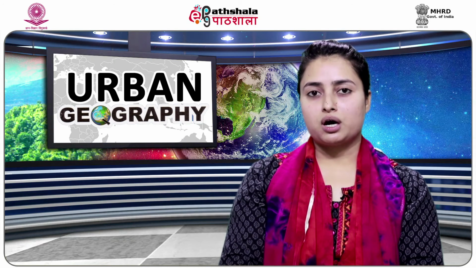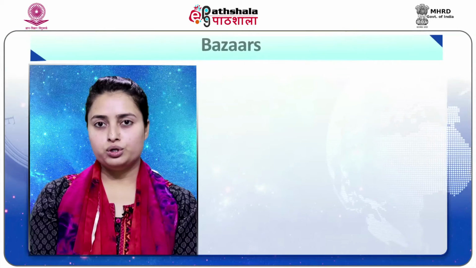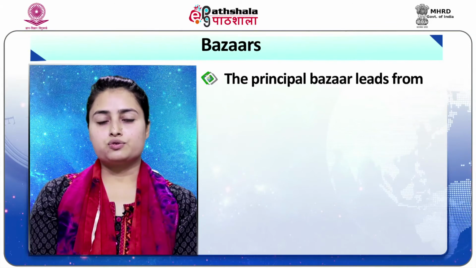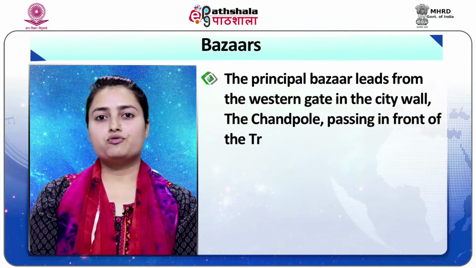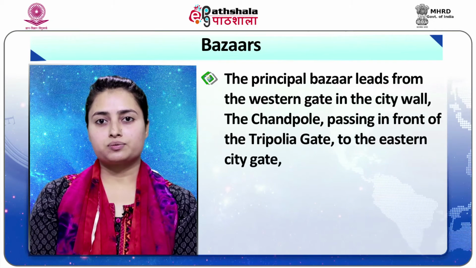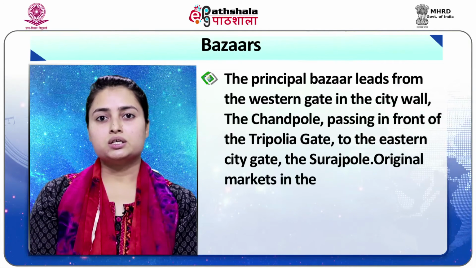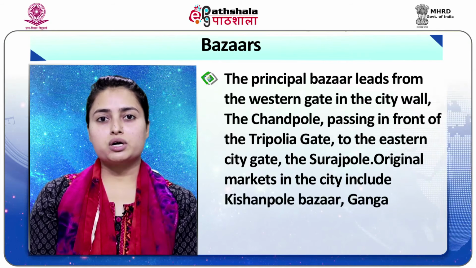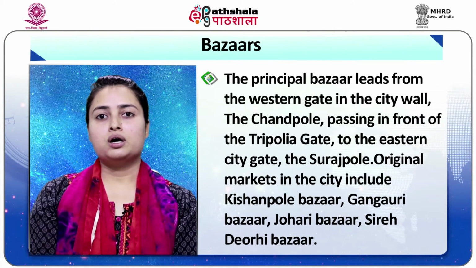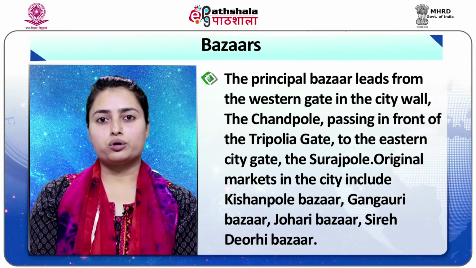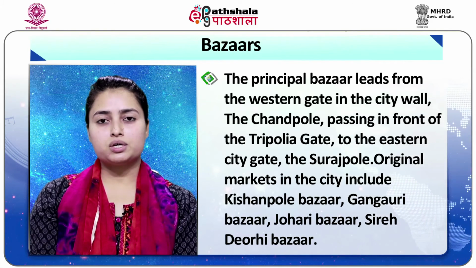Now coming to the bazaars in the city plan of Jaipur, the principal bazaar leads from the western gate in the city wall, the Chandpol, passing in front of the Tripolia gate, to the eastern city gate, the Surajpol. Original markets in the city include Kishanpol Bazaar, Gangori Bazaar, Johri Bazaar, Sire Derohi Bazaar.